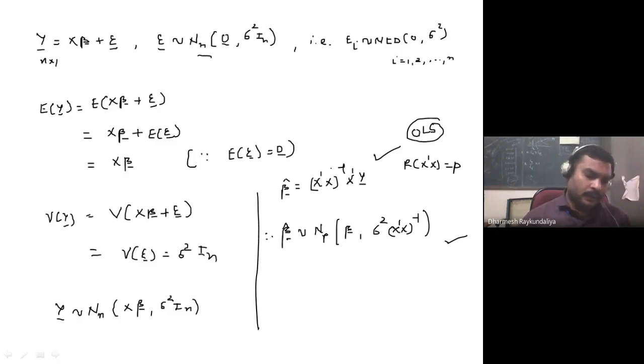So by using this, we can talk about the others. Epsilon has the normal distribution, so of course y has the normal distribution.